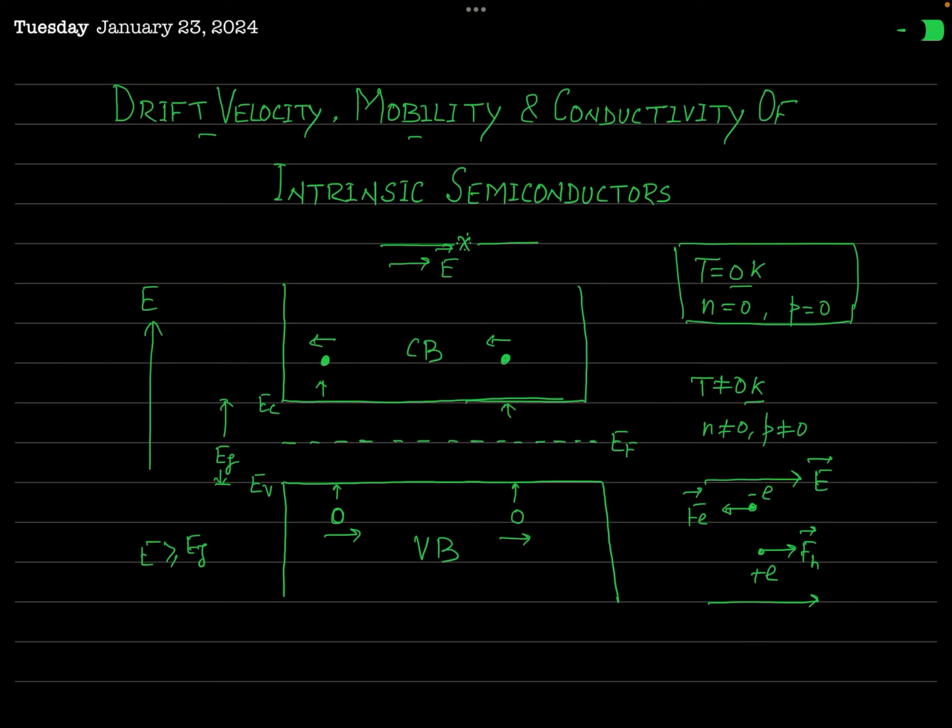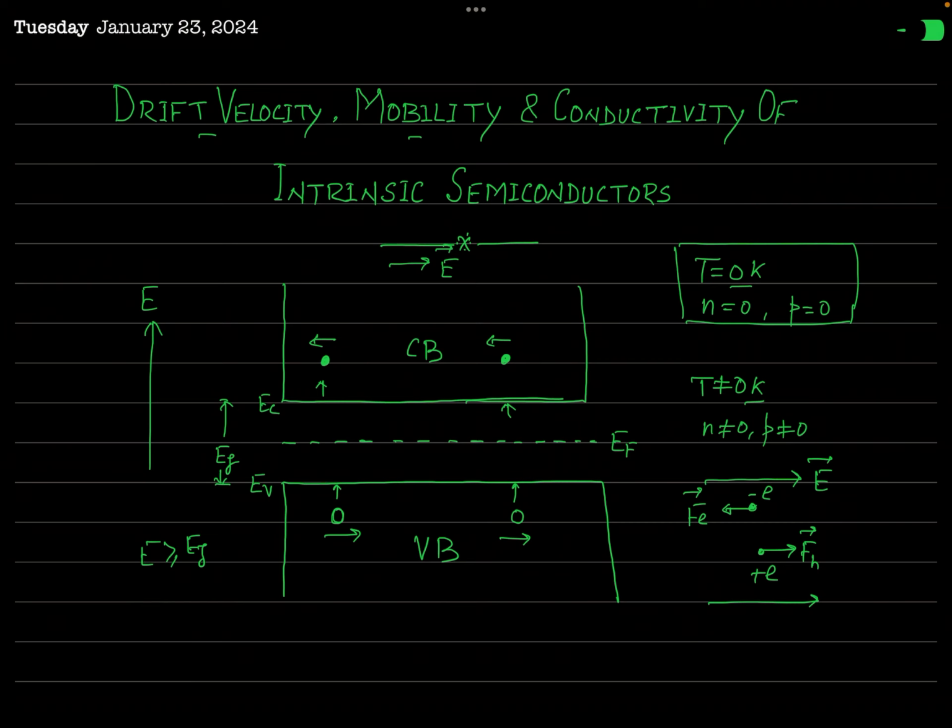On the other hand, the valence band is almost filled, so the holes are moving in a filled band, and the motion of the hole will be governed not only by the applied electric field but also by the field constituted by the ions or the nuclei present in the valence band. Okay? So the physical conditions of the conduction band in which electrons are moving and the valence band in which holes are moving are entirely different.